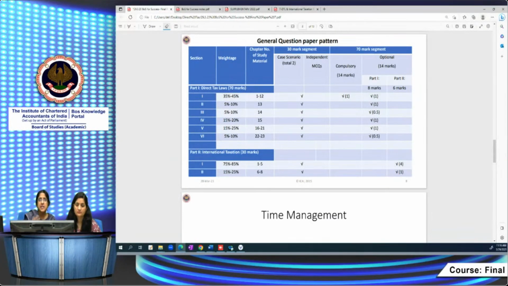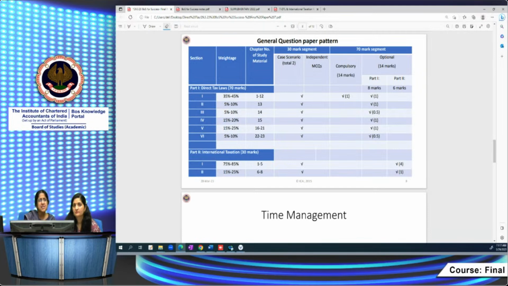Analysis will be based on a particular case, so you have to analyze that and write it in short. What really matters for the case on hand, that you have to consider. The case law might be big, it might cover 2-3 situations, with a huge analysis, but ultimately what is relevant for answering this question will carry 1 mark only, your analysis portion. And conclusion, of course: suppose they ask whether the contention of the AO is right or not, then on that basis you have to write that. So it is generally for 4 marks.